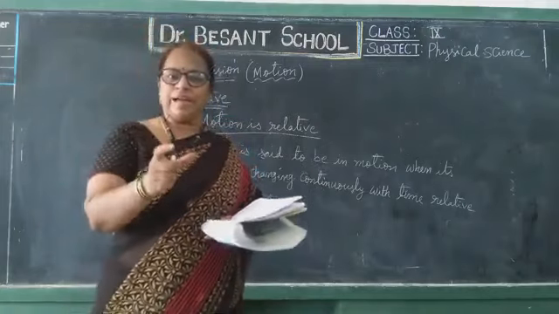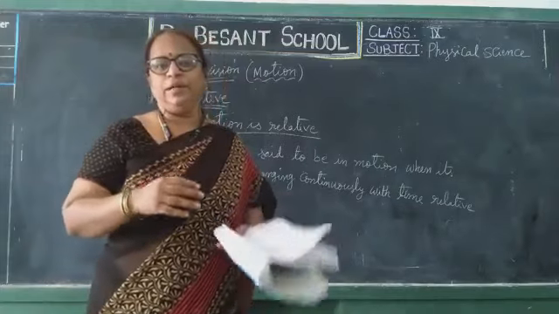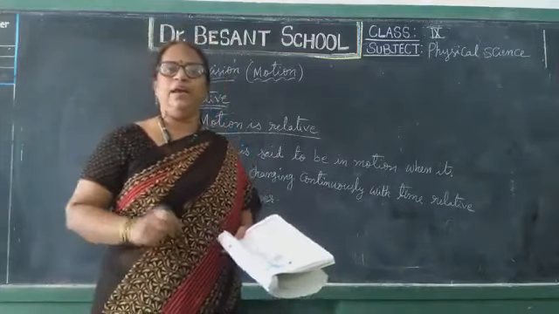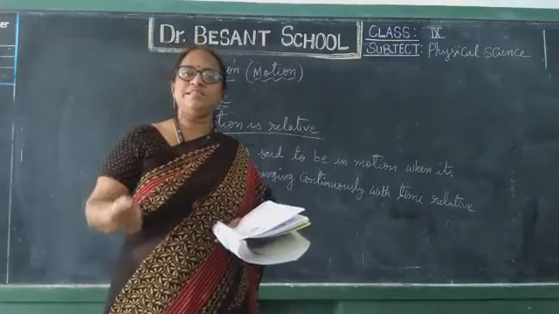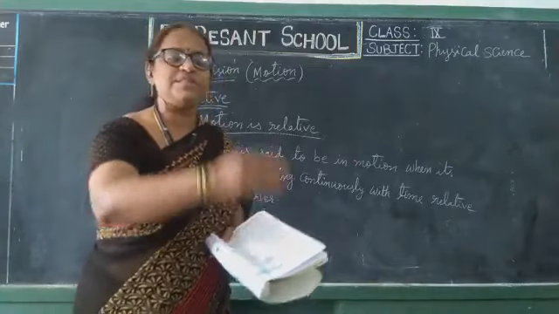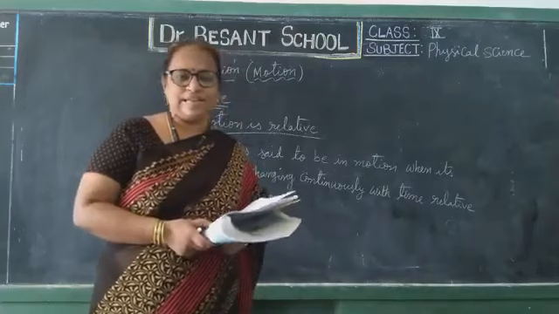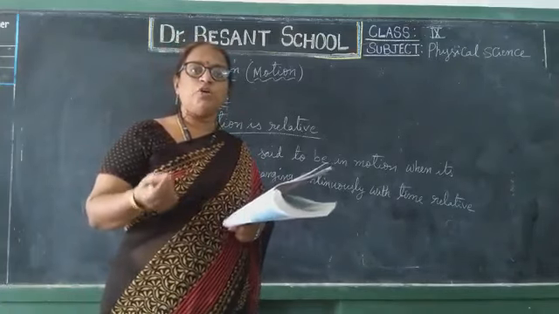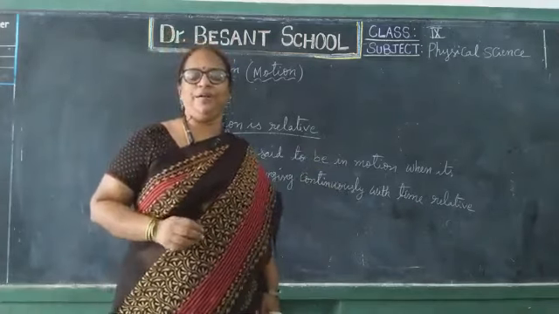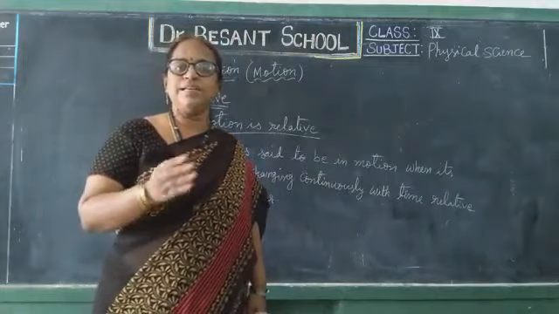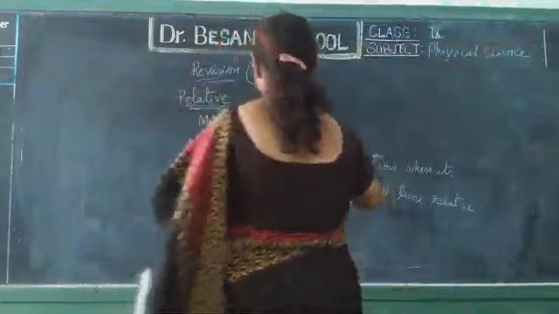Suppose in 1 second or 3 seconds or 5 seconds or 1 minute, how much length is traversed by the object, how much length is covered by the object, that is called distance. Whereas displacement is the shortest distance covered by the object in a specified direction.